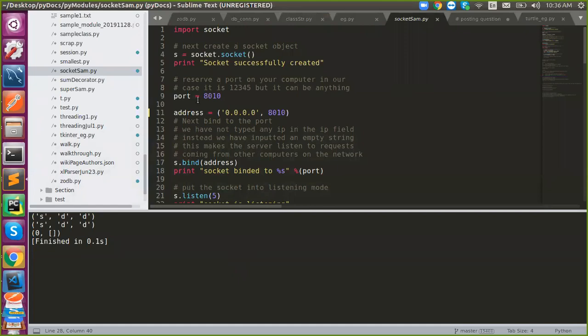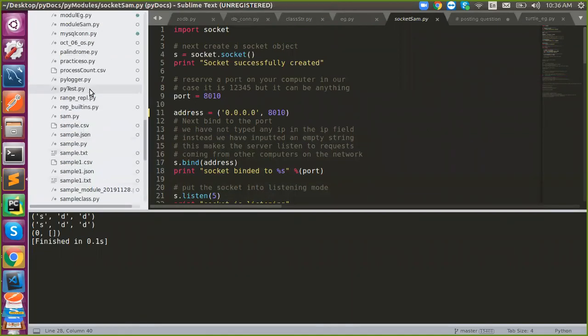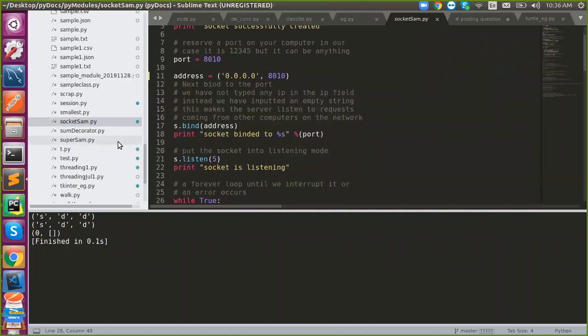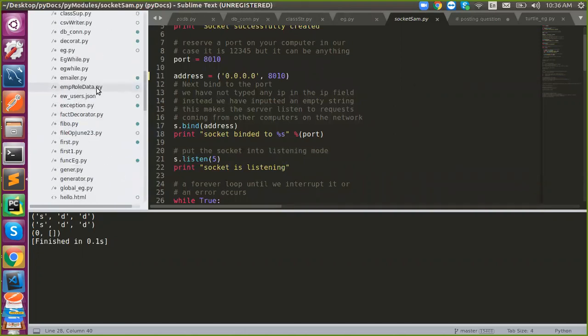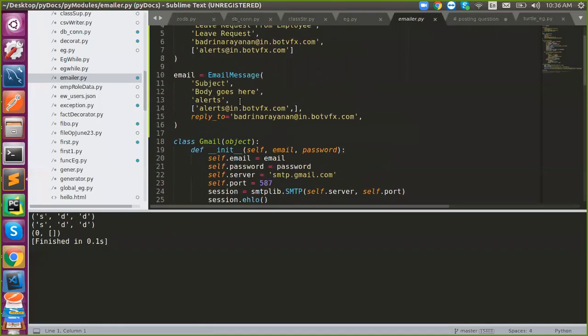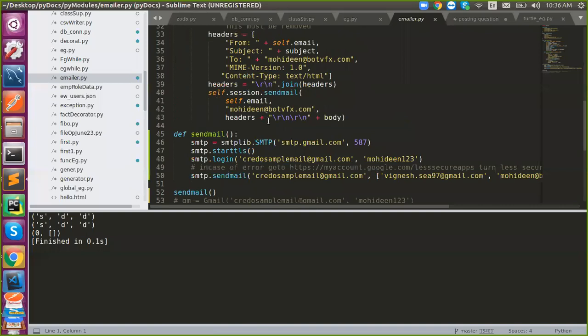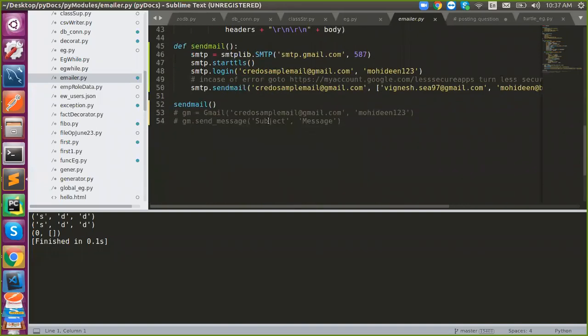So what else do we need? I said two things: we need an internet connection, and we need a host and port. Yeah, host and port. The email server is hosted in a certain location. Got it? So this is my email server for Gmail, and this is the port which they are giving.